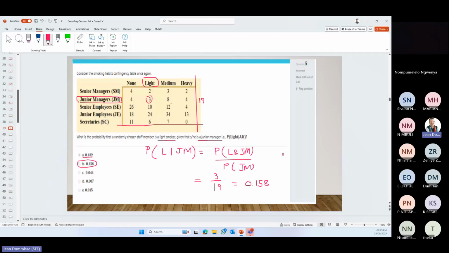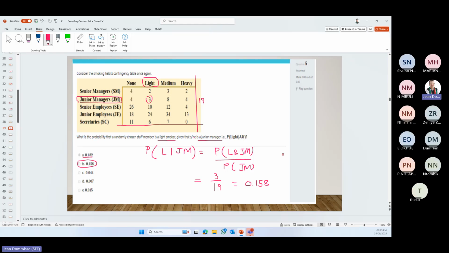So again, I'm just wanting to show you guys that, and sometimes they also start off by saying complete the table, but once again, it's about the time that you have. Try not shortcuts, but avoiding things that you don't need to do extra. And in this instance, you didn't need to complete the whole table. So light smokers given junior managers is 3 over 19. And you can now go and play with this as well.